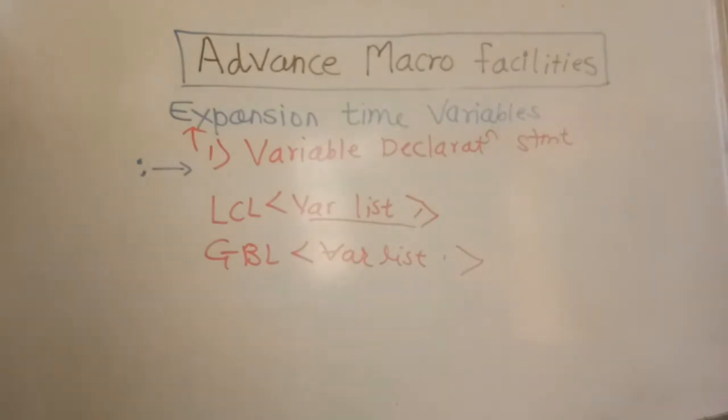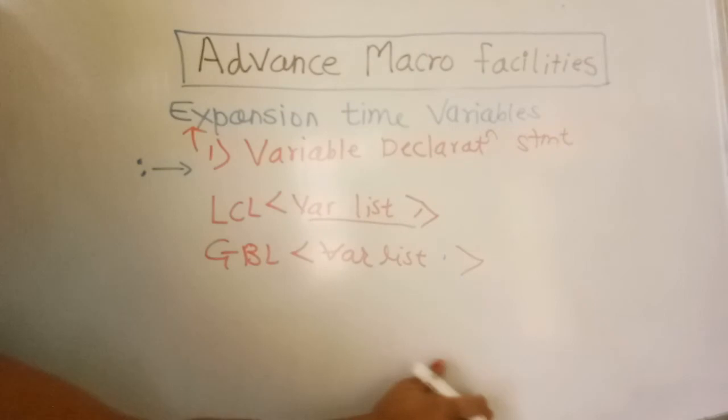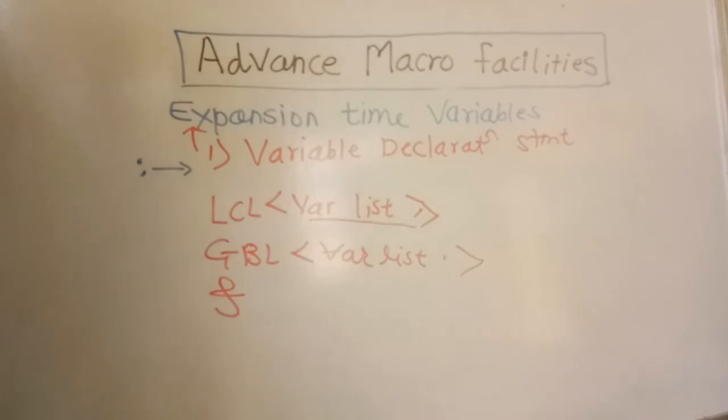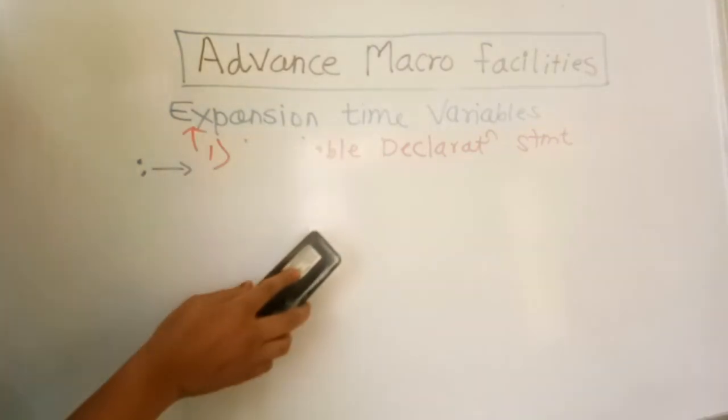Now I will list out some points regarding the variable declaration statements. All global and local variables should be preceded with an ampersand sign. We have seen this from previous points of the macroprocessor, and we all know that to declare any variable in a macroprocessor, you always have to use an ampersand sign before it. Once the global variables are declared, they are used in later defined macro definitions. The scope of a local variable is limited to that macro definition only, meaning you cannot expand it outside of it. So that is the variable declaration statements.